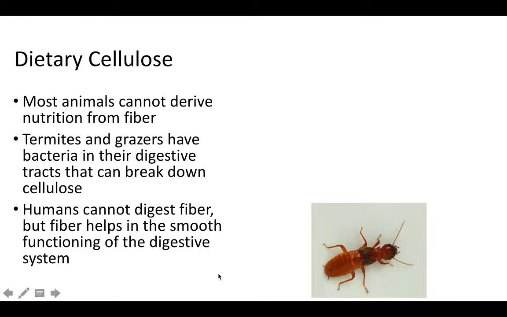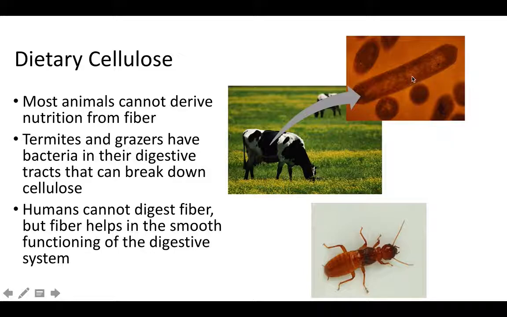The reason they can do it is because they have bacteria that live in their digestive system, right here, and they help them break down that cellulose. So if you got really, really hungry and you were stranded somewhere and didn't find any food sources, you can't just sit down and start eating the grass, because you can't derive nutrition from cellulose. However, humans do need some fiber in their diet because it helps your digestive system run smoothly and move along as it's supposed to. A lot of the things that we eat have fiber in them, like, for example, fruits.